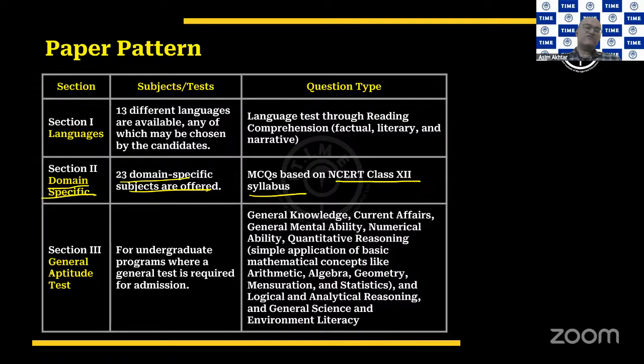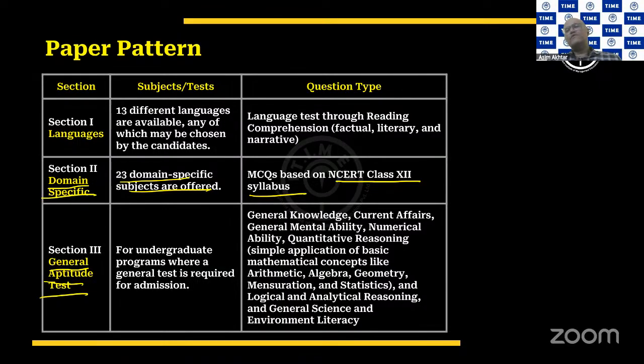Now, section 3 is the general aptitude test. The general aptitude test is not needed for all undergraduate programs, but some undergraduate programs do have a prerequisite of appearing for a general aptitude test also. Now, this general aptitude test, for example, is absolutely mandatory for most of the BBA programs. So if somebody is planning to do a bachelor's in business administration in one of those universities which are accepting CUET, usually they would ask for a general aptitude test performance also.